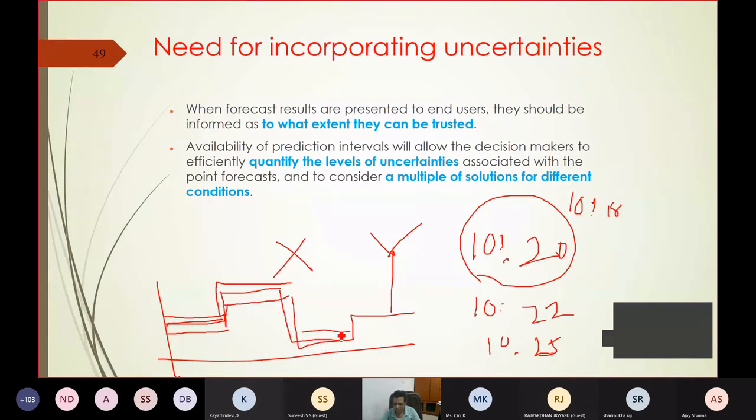Now the question is, if you give a narrow band, so the prediction interval is narrow, but with how much confidence will you give it? Your confidence will be very low. So I'm here giving two concepts. One is the prediction interval, another the confidence interval. High confidence, then definitely the band will be wide. I can tell you the bus X will arrive at station Y instead of 10:20,